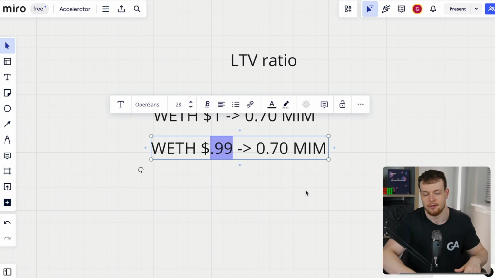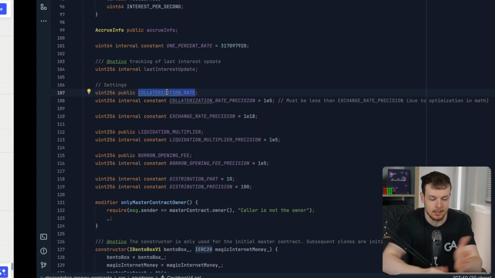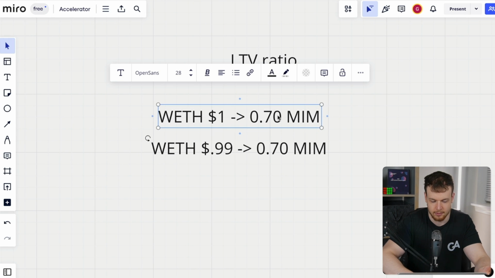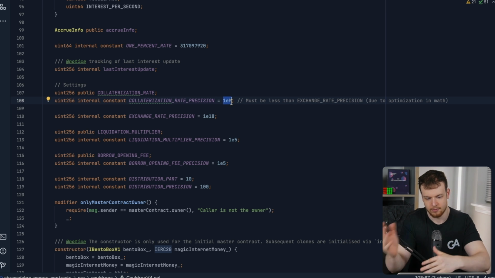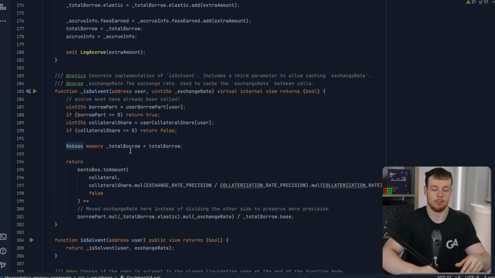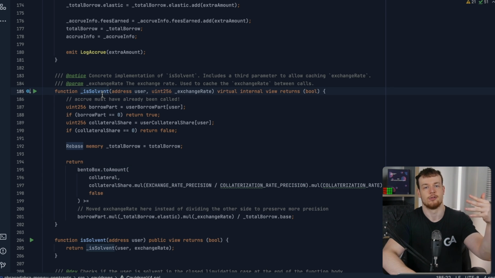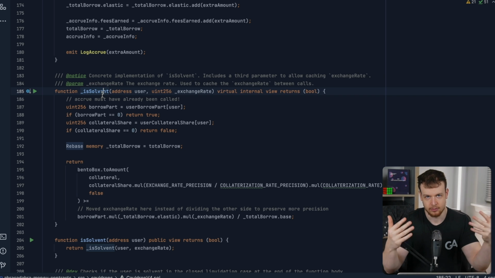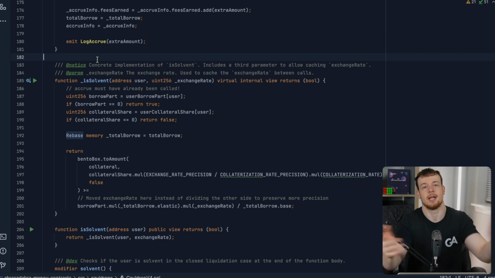For example, if this cauldron was taking wrapped ether as its collateral token, then the collateralization rate might be 0.7 like we've denoted here, or it will be 7 with 4 zeros, right? Because it's going to be divided by 1e5. So if you go below that threshold, then this will return false. If you're above that threshold, then this will return true, and you will be solvent. You will be not liquidatable, and then you cannot be liquidated with the liquidate function. If you go below, then you can be liquidated.